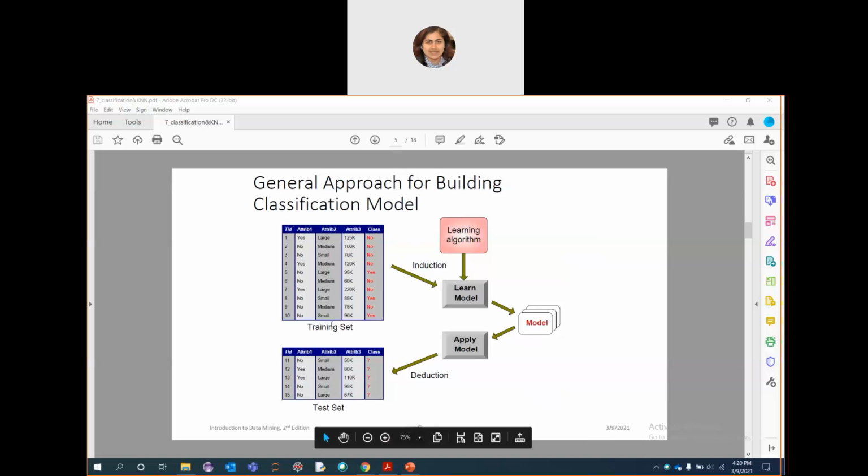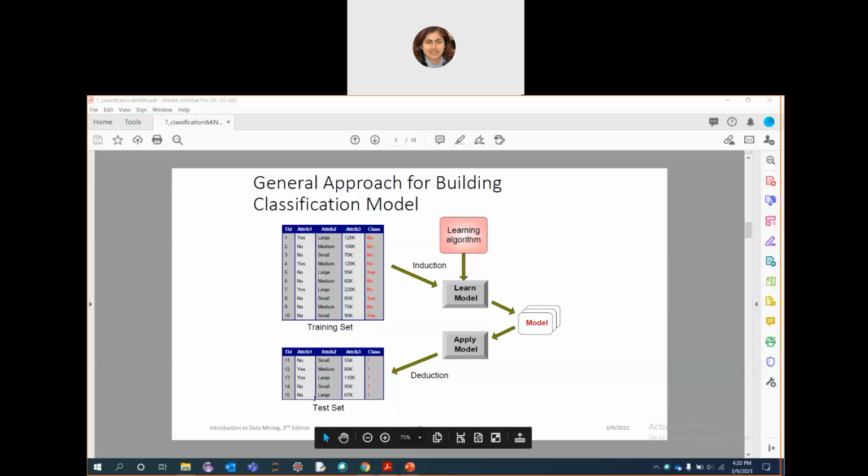Considering the training set, you will try to train your model using a training algorithm, and that depends on your data, what type of data you are having. Based on that, you will choose your algorithm. Then after you train your model, you will apply that fitted, trained model on the test set to classify your attributes or the inputs.